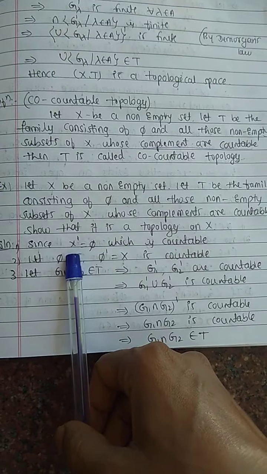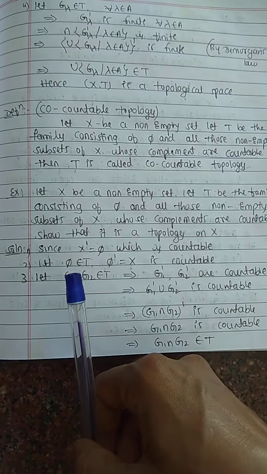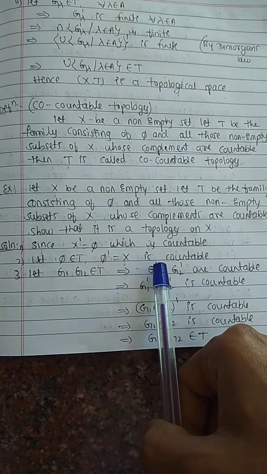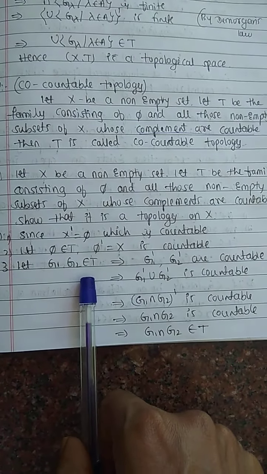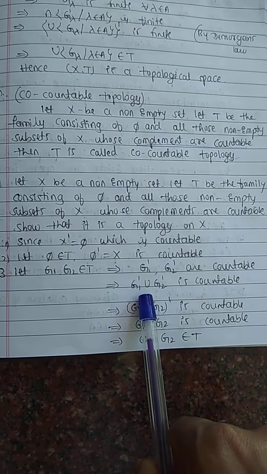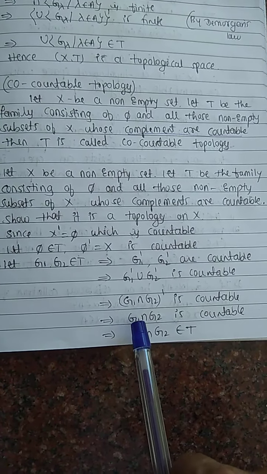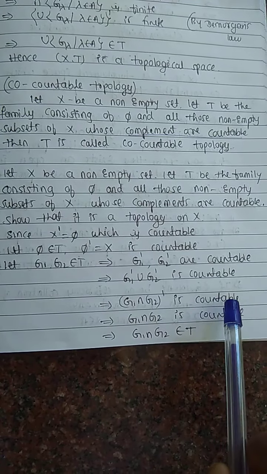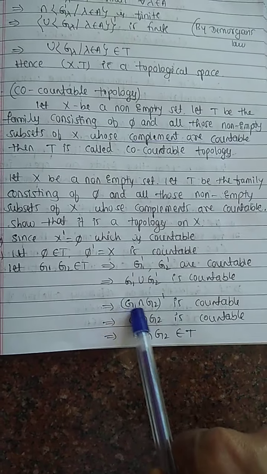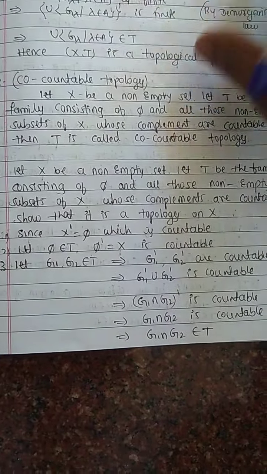Here the complement of X is φ, which is countable, so X belongs to T. The complement of φ is X, which is countable, so φ belongs to T. Let G1, G2 belong to T. Then obviously their complements are countable. Their union is also countable. By De Morgan's law, (G1 ∩ G2)' is countable, so G1 ∩ G2 belongs to T.